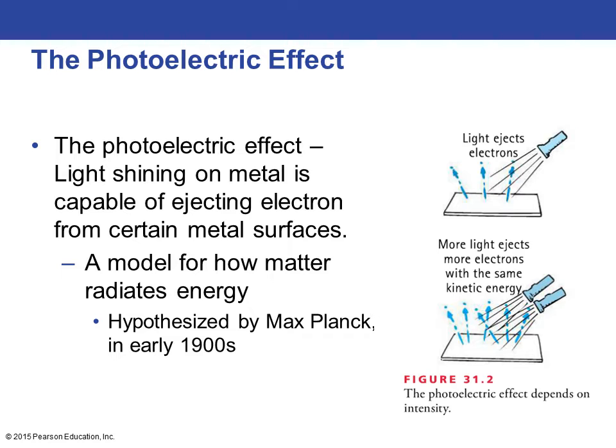So essentially, what the photoelectric effect is that when you shine a light down onto metal, the light will eject electrons. And if you have more light, then you'll have more electrons ejected. They're all going to have the same kinetic energy. So shining more light doesn't mean that more energy is given off, just that there are more electrons, all with that same energy.